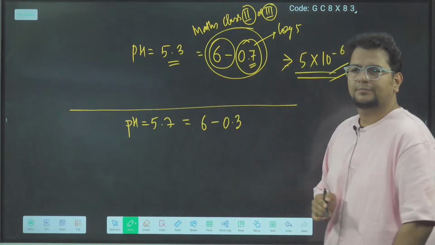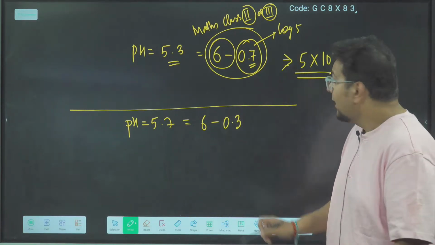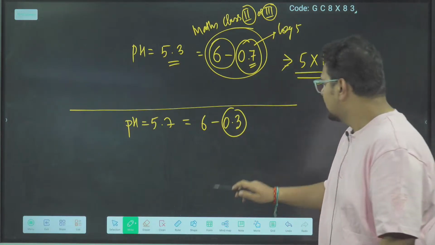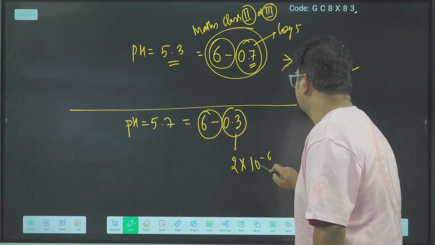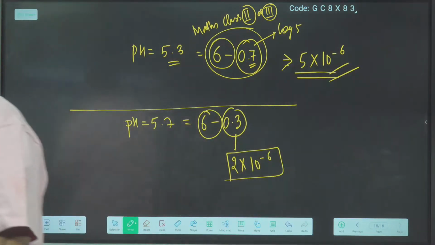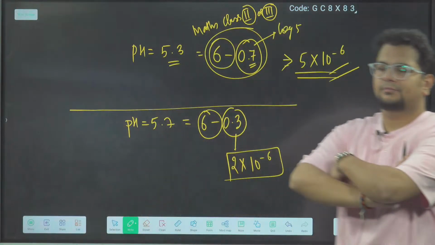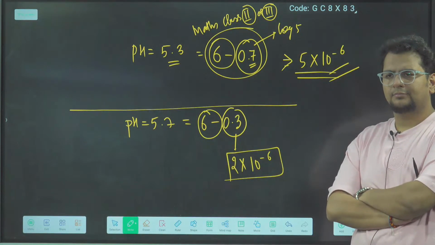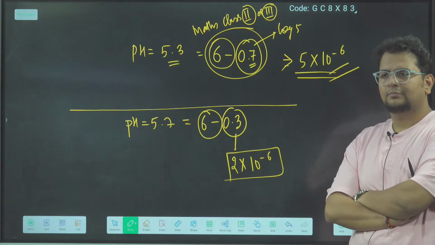Let's take a new example so that Basha will also get practice. 6 minus 0.3. 0.3 is which log? So 0.3 is log 2. And 10 to the power minus 6 is coming here. Say bhai, clear or not? This much clear or not clear, bhai?